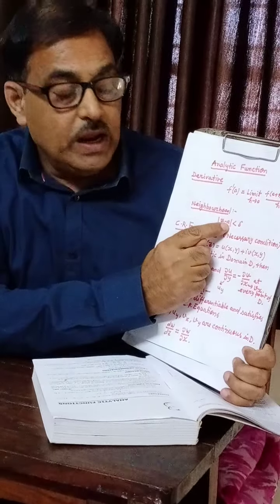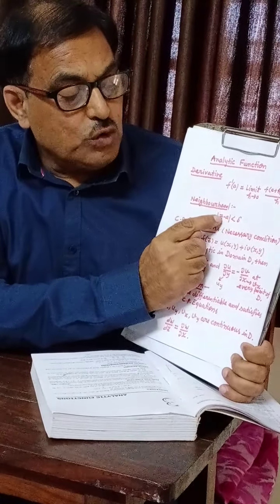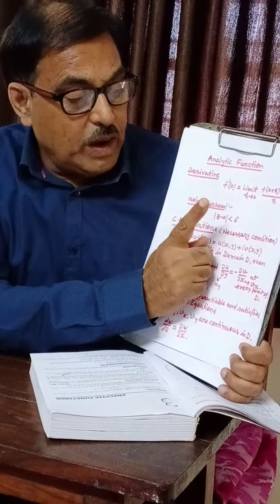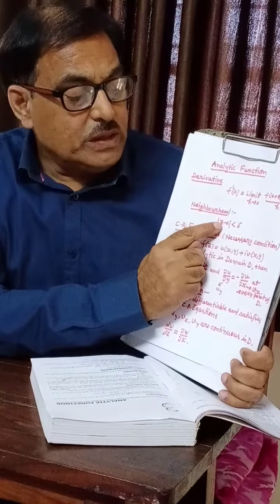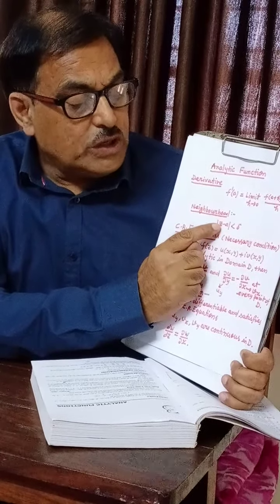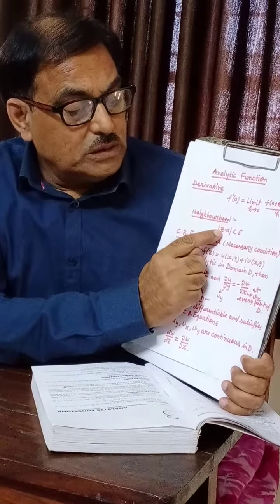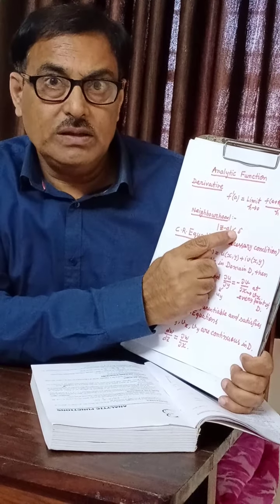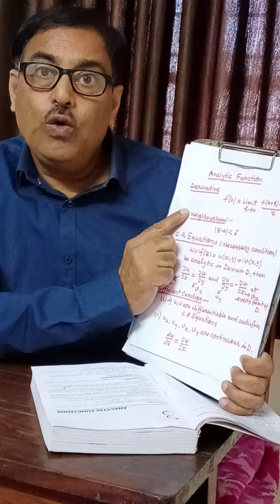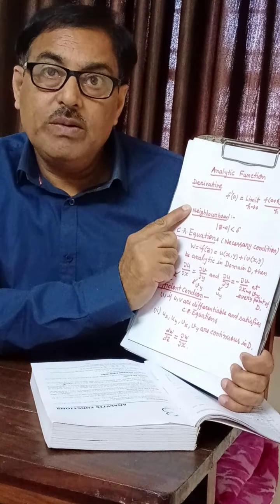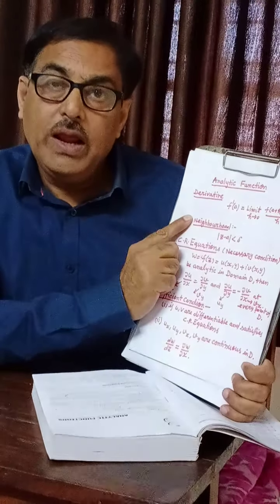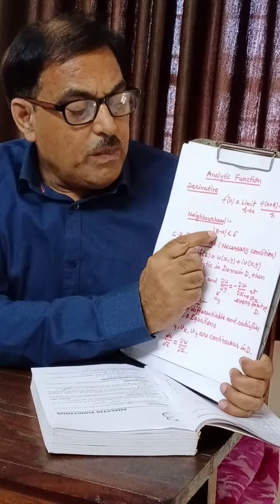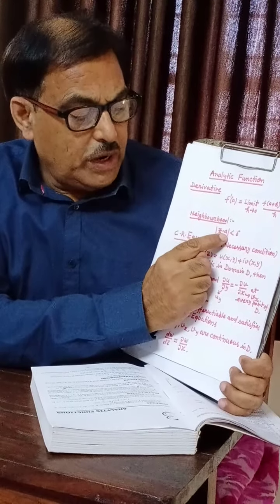The delta neighborhood of a is defined as modulus of z minus a is less than delta, the set of all the points which satisfy this. So the function will be differentiable at the point a if it is differentiable in the neighborhood of the point a.